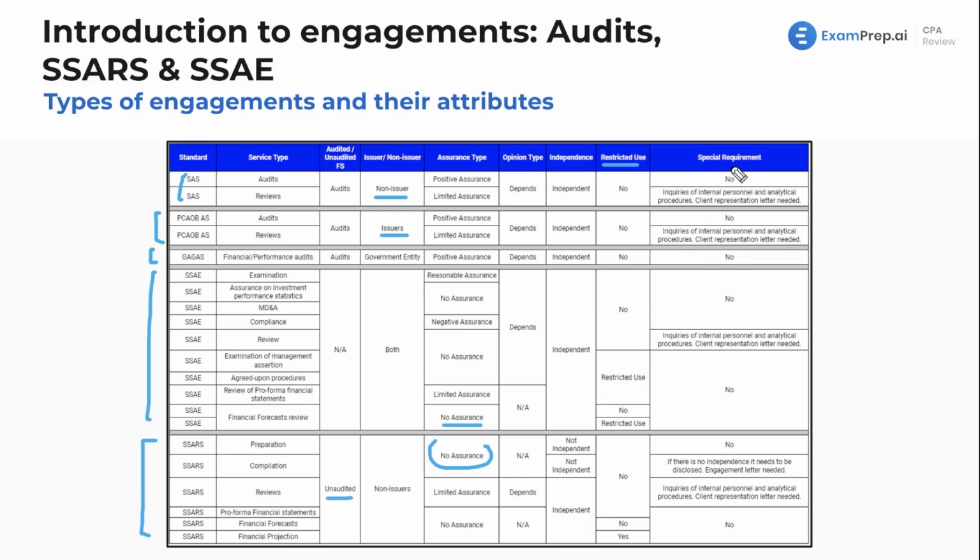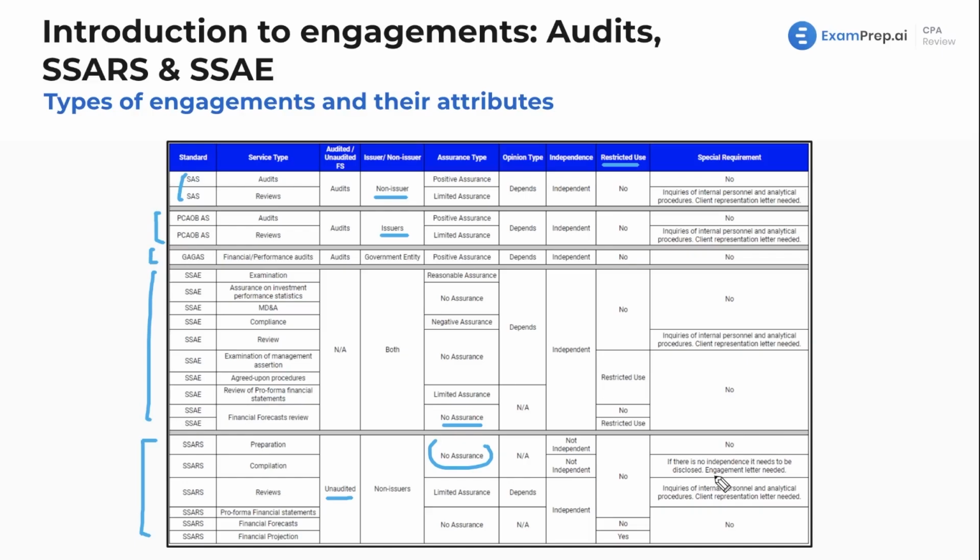Lastly here, any special requirements for these engagement types. We're going to talk about if there is anything specific. For reviews, we'll see in that lesson that we're only going to need to do inquiries and analytical procedures, as compared to audits, where we're going to do basically every type of testing. Don't need to worry about that too much there. There will be other requirements, just too much for this one chart. So if it says no, it doesn't mean there's nothing special about these engagements. It's just that will be information saved for another day.